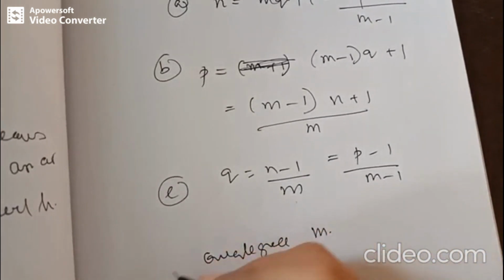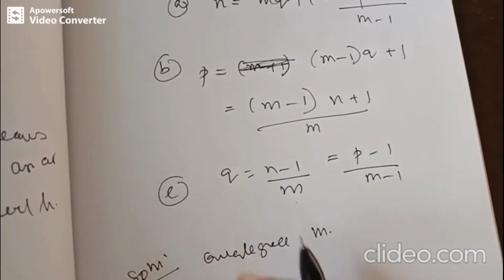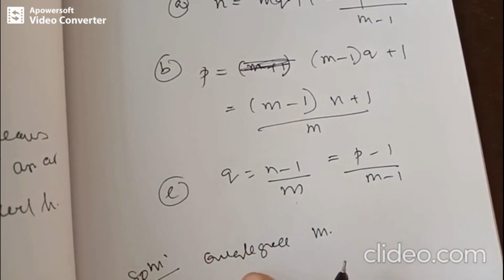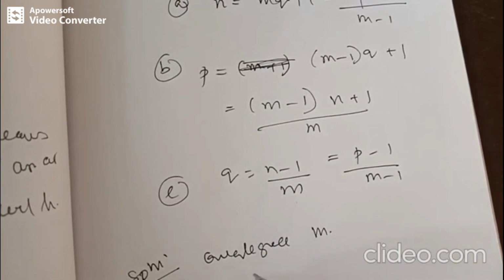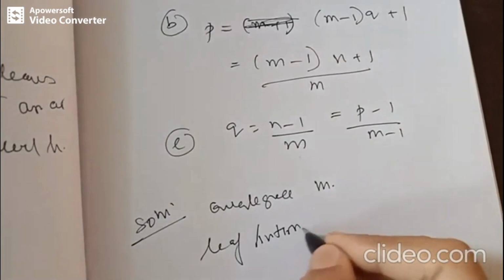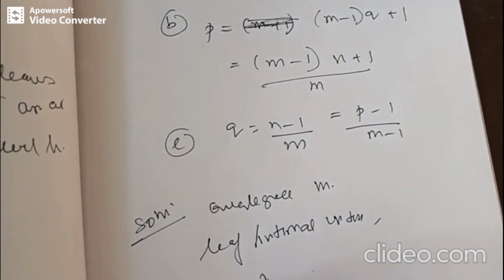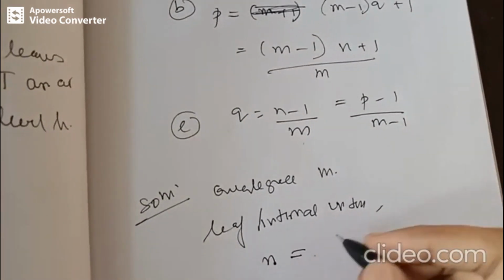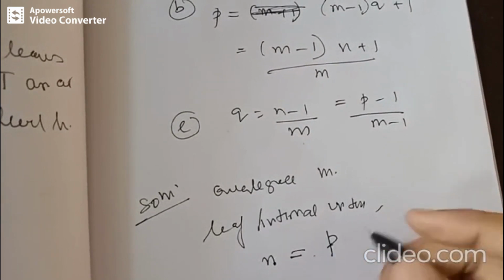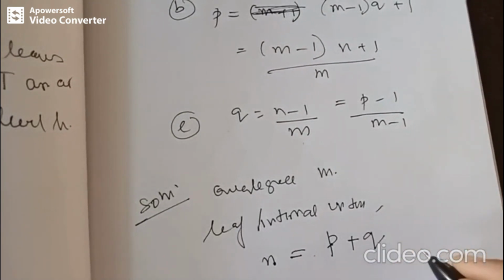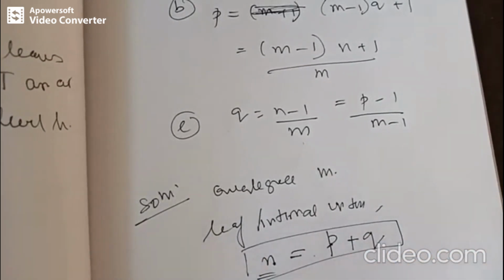Every vertex in a rooted tree is either a leaf or an internal vertex. So the total number of vertices, n, is the number of leaves p plus the number of internal vertices q. So n is equal to p plus q.